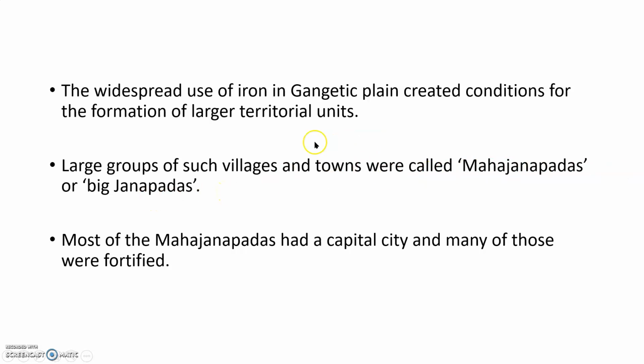So a territorial unit means some area, just like villages or towns. Large groups of such villages and towns were called Mahajanapadas or Big Janapadas. Most of the Mahajanapadas had a capital city and many of those were fortified. So most of the Mahajanapadas had a capital.